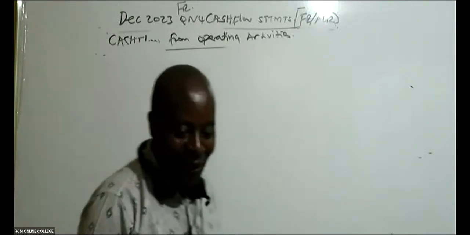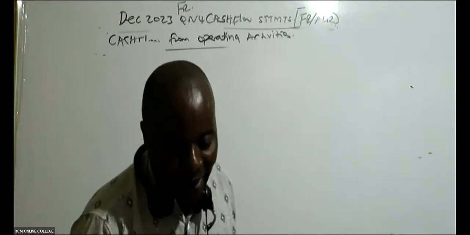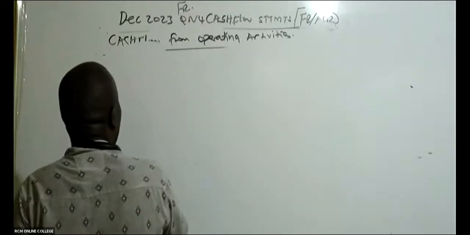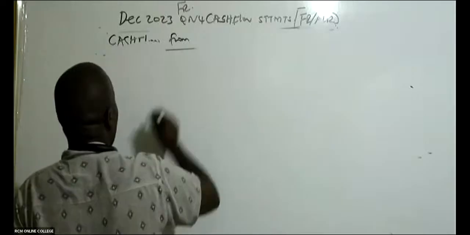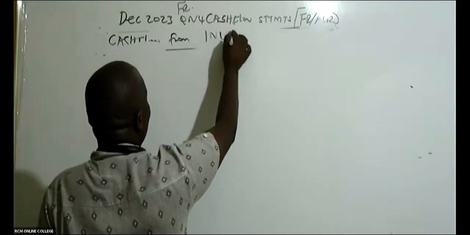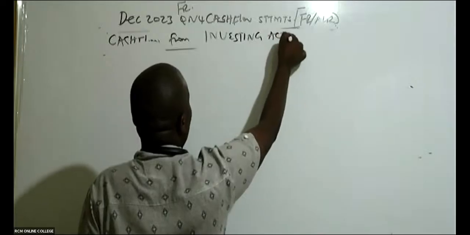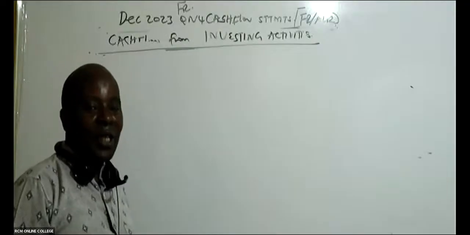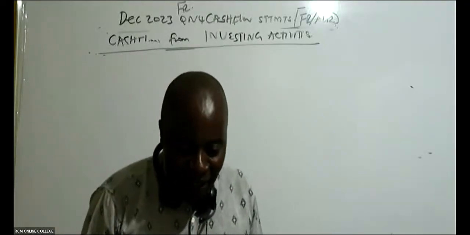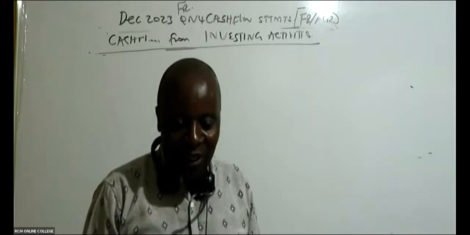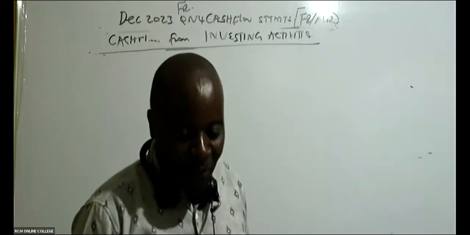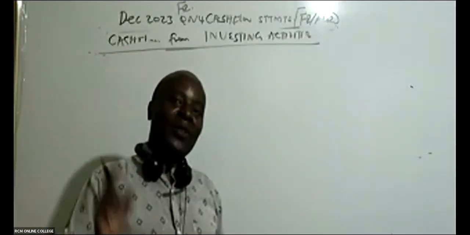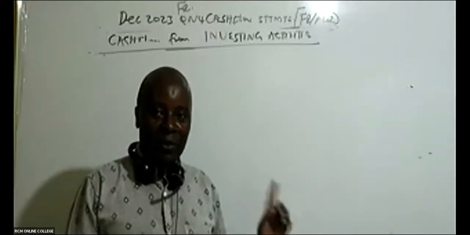All right. Now, ladies and gentlemen, we can now go to investing activities. So we are now through with the first part. Now come and mention there for Mwalimu, the second part is cash flow from investing activities. Normally for financial reporting, cash flow statement is very basic. For AFR, it's a bit advanced, although you need these basics here.